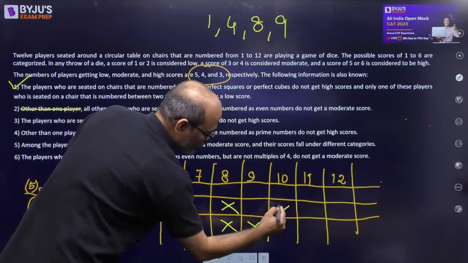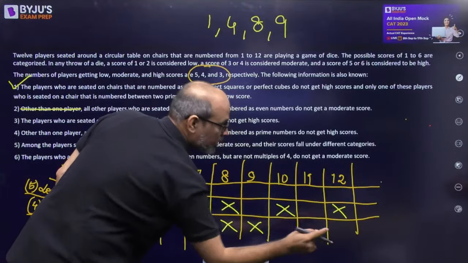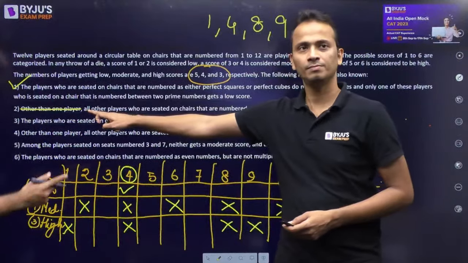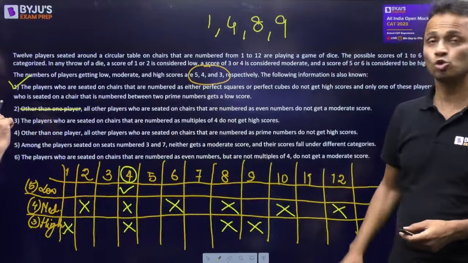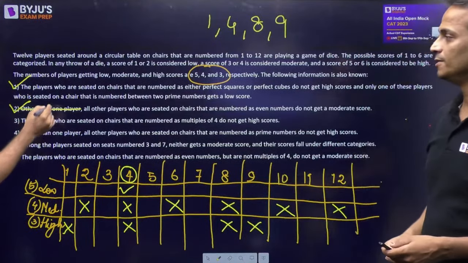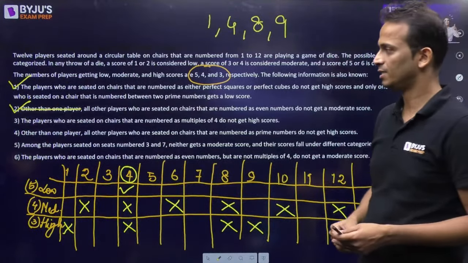8 will not get a moderate. 10 will not get a moderate. 12 will not get a moderate. We will remember that there is one of these who will get a moderate. Yes. So the exception is for one person. All right, okay, so we will come back to this. So this struck out phrase.